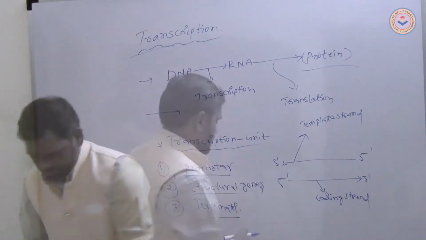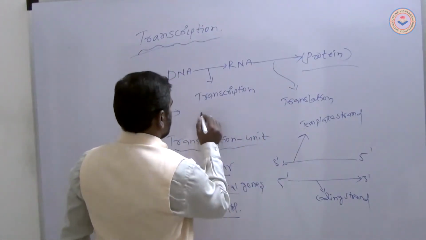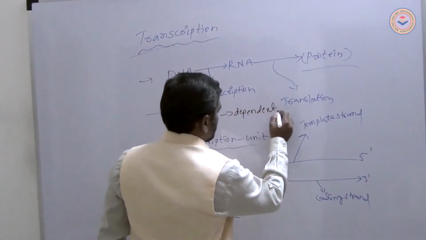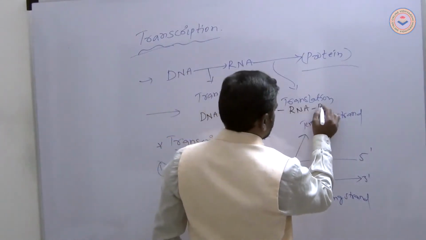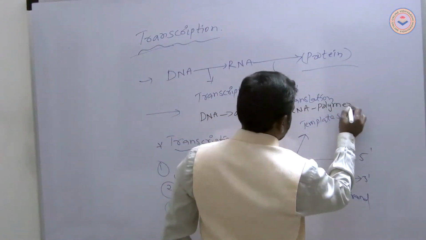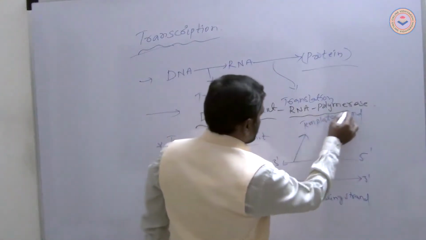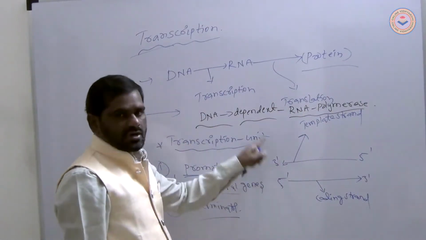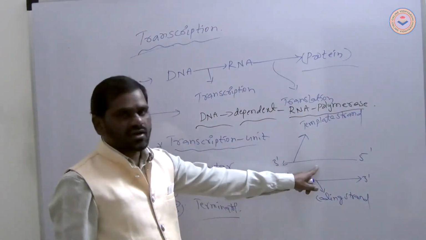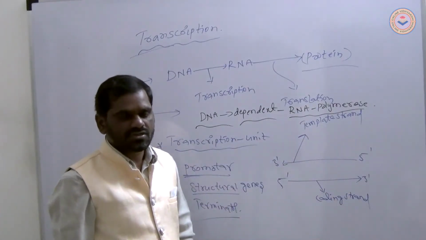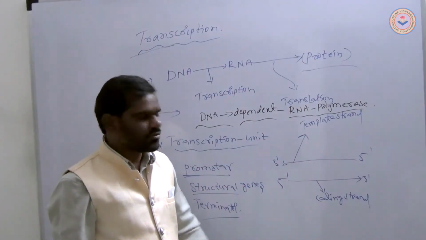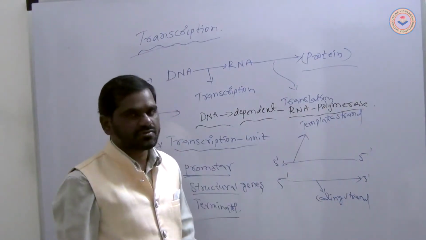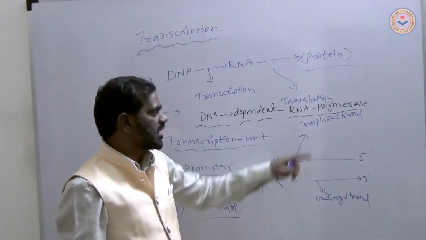Why? DNA alone cannot initiate the process, so you first require RNA polymerase, because the process depends on DNA-dependent RNA polymerase.